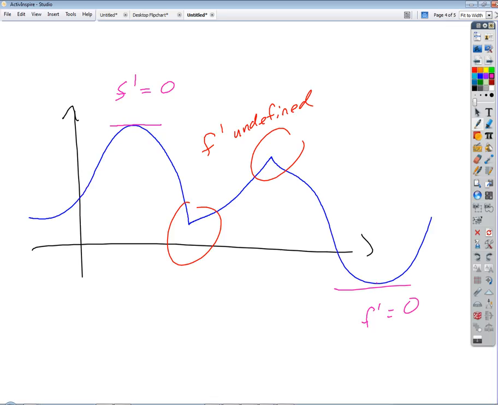Wouldn't you agree that for a continuous function where my pen never leaves the board, a peak or a valley is either going to be smooth or jagged, right? There's no other possible kind you could draw. And in those two cases, either the derivative must equal 0 or it must be undefined.